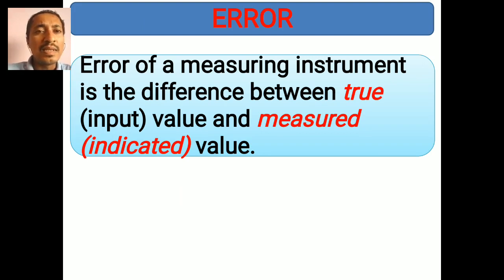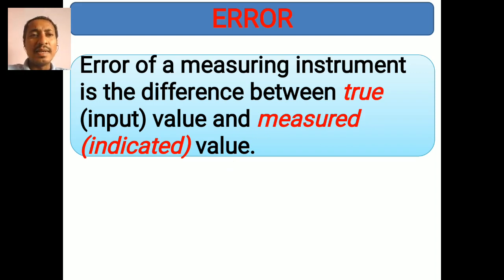The error of a measuring instrument is the difference between the true value or input value and the measured or indicated value. So the difference between them is called the error.